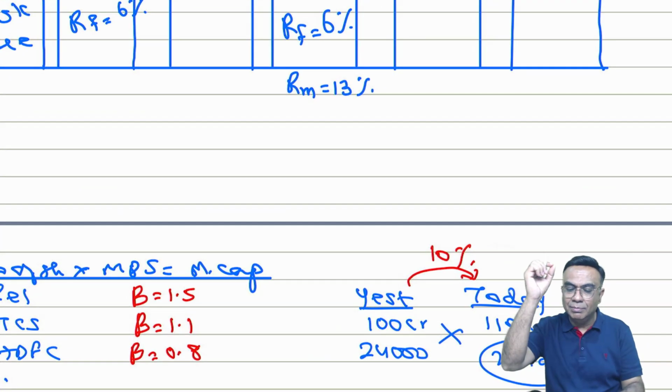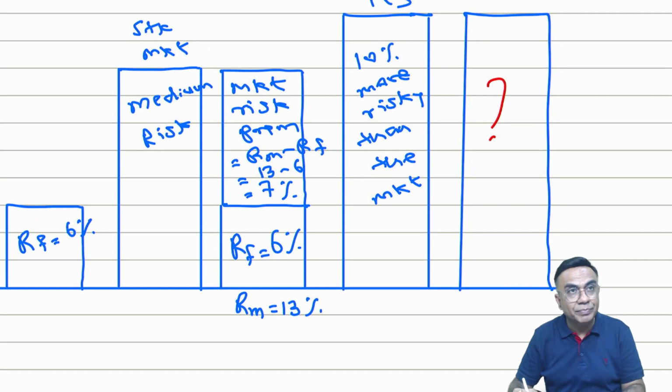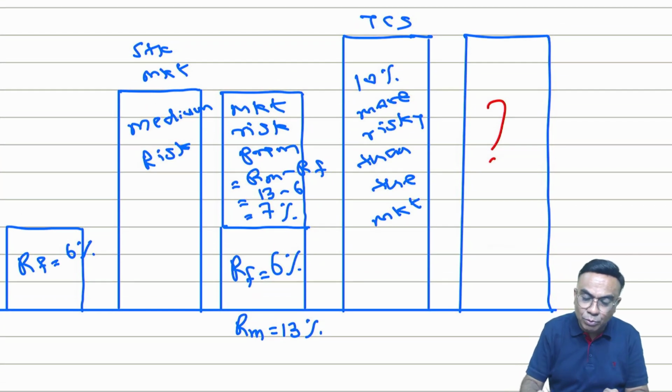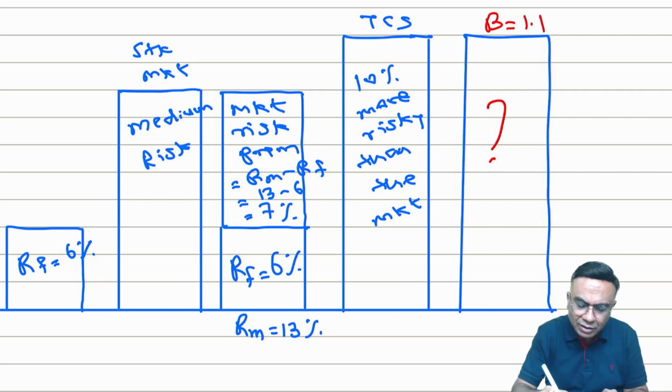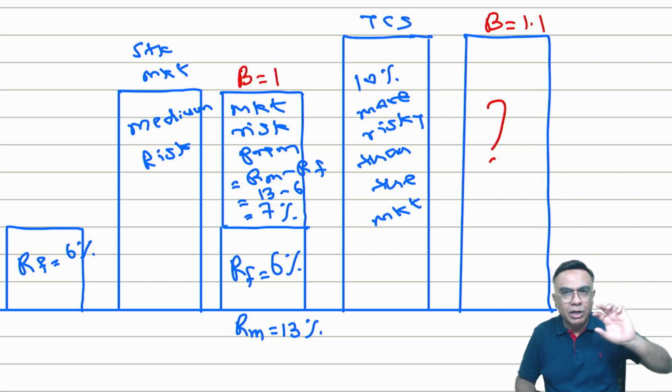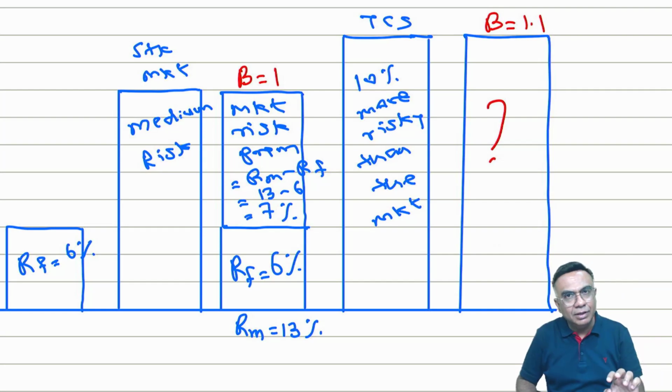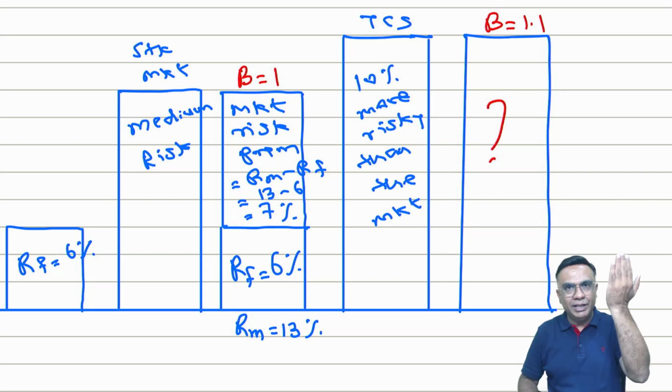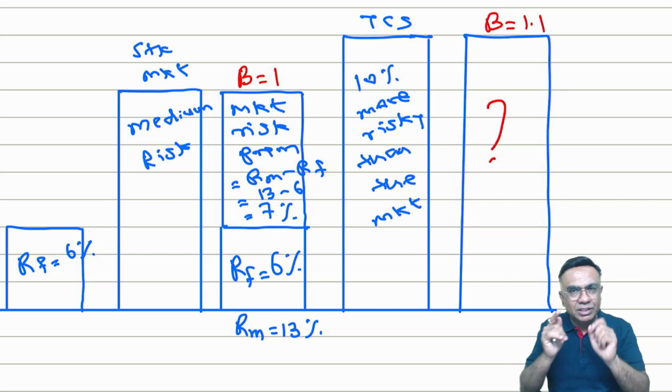Now let us come back to TCS. We were discussing this, right? I said TCS is 10% more risky than the market. That means I have given you beta of TCS as 1.1 and we take the market beta as 1. Like we assume, let this be 100, let this be X. Similarly, let the beta of the market be 1. So market beta is 1. TCS is 10% more risky, so it is 1.1. What does it mean? If market goes up by 10%, TCS will go up by 11% and vice versa.